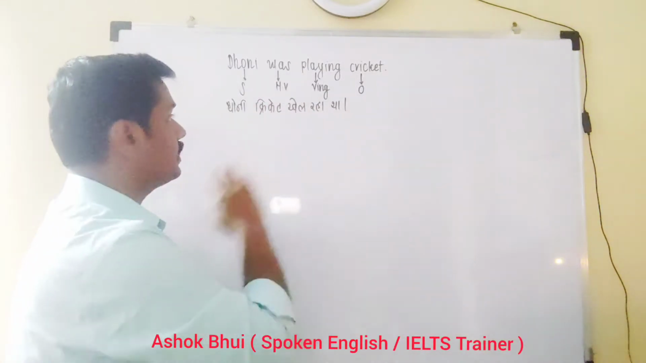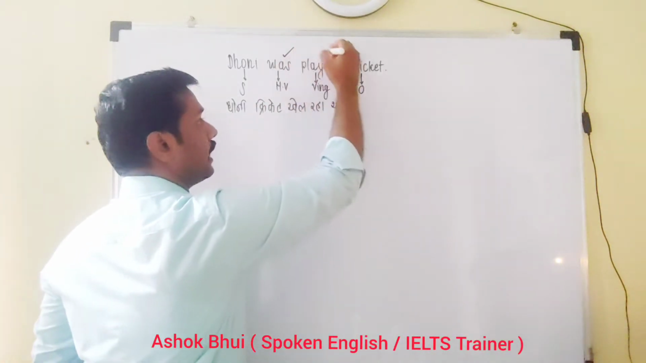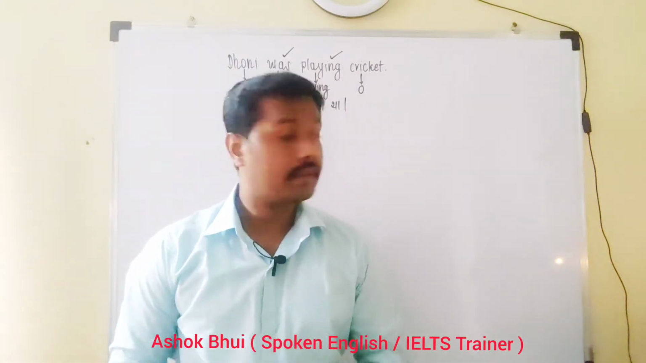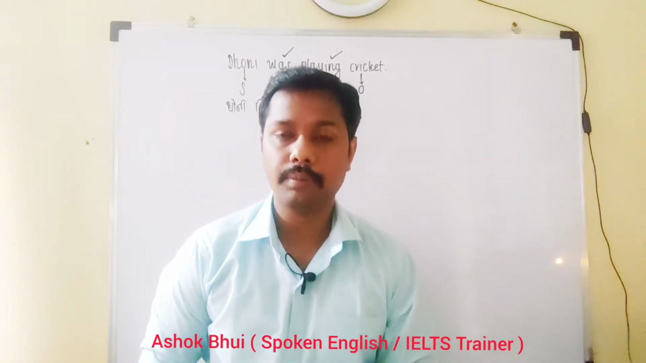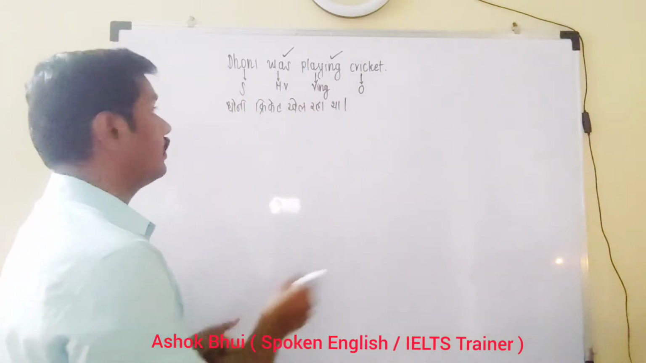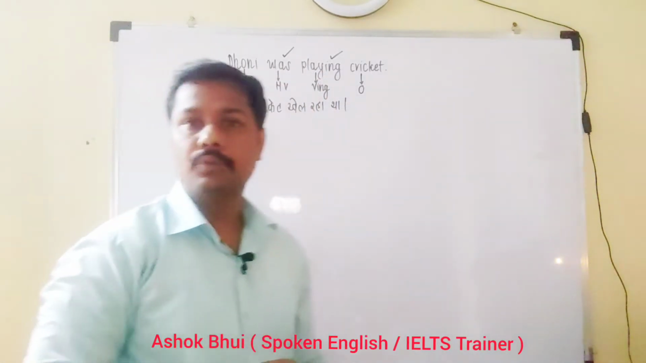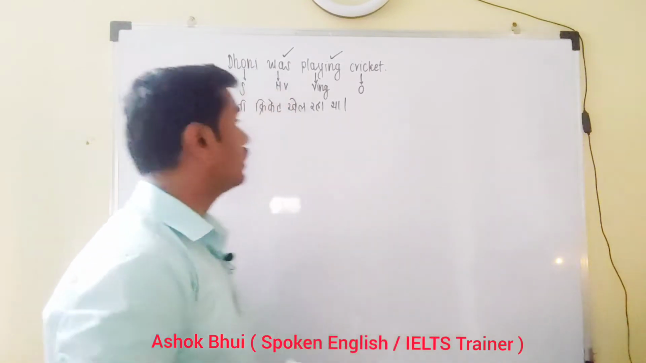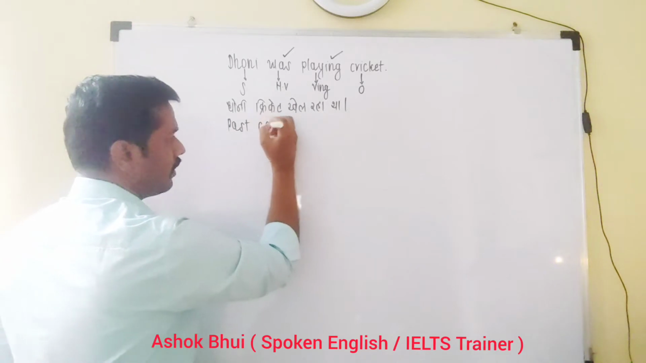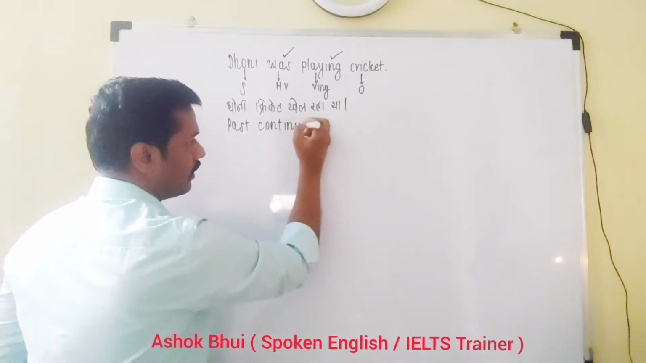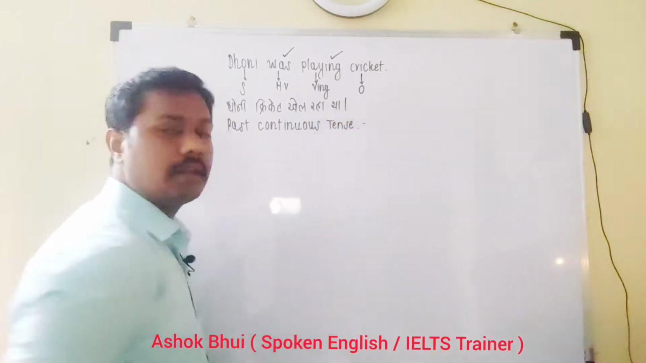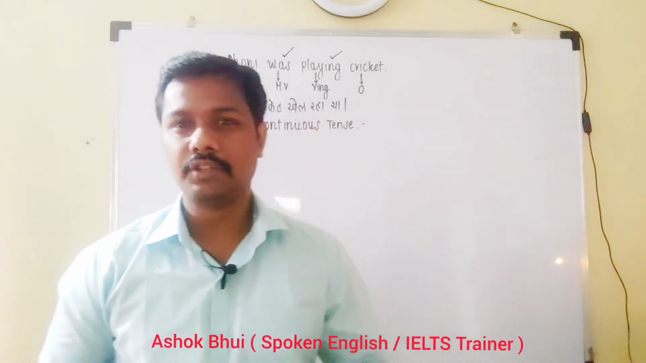So here we can check what is the tense. Was and were are always used in past tense, and ing form is there. That ing form is continuous aspect. What is ing? Ing means continuous aspect. So here we can say past continuous tense. So here I'll write it. Past continuous tense.